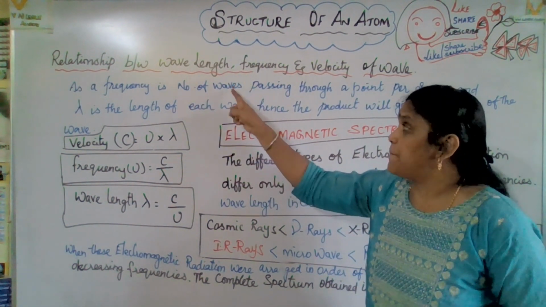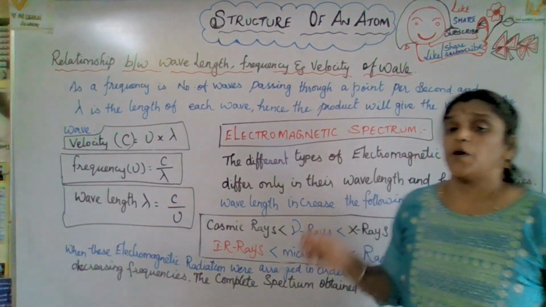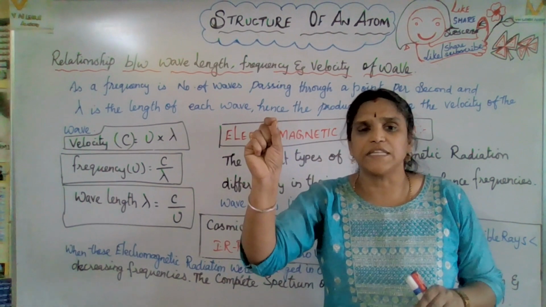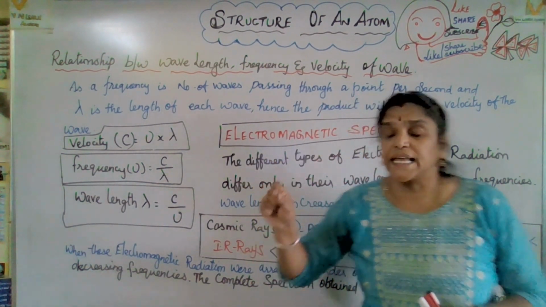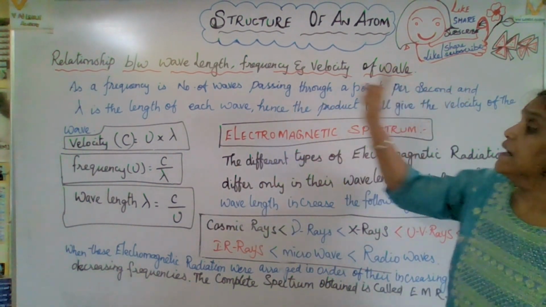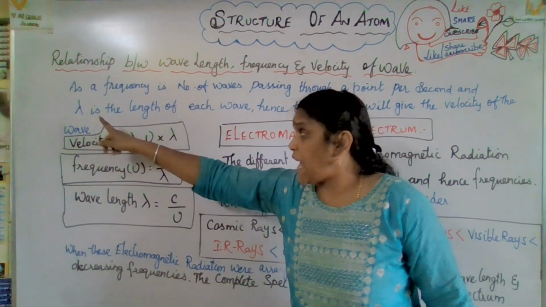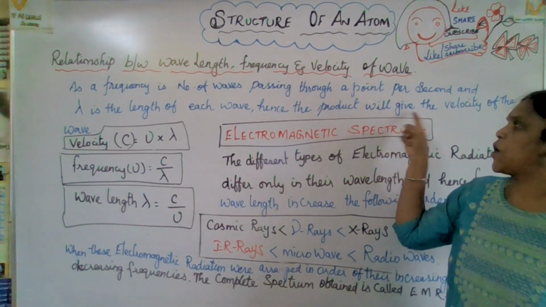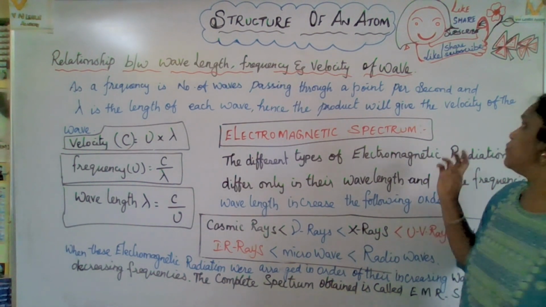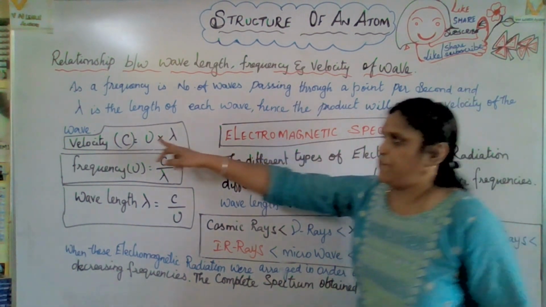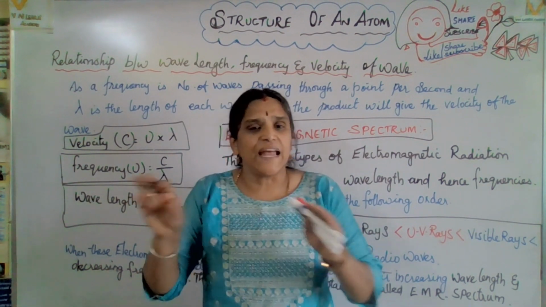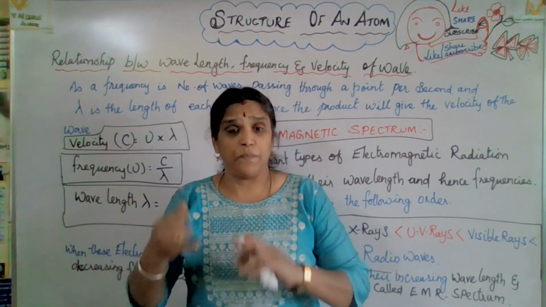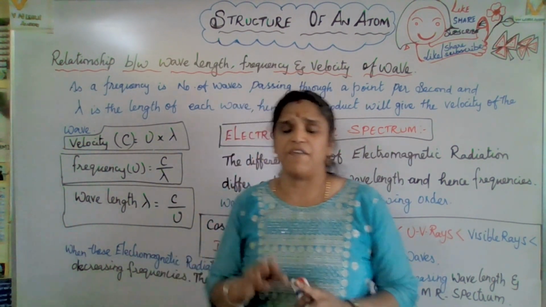Frequency is the number of waves passing through a point per second, and lambda, the wavelength, is the length of each wave. Hence, the product will give the velocity of the wave.